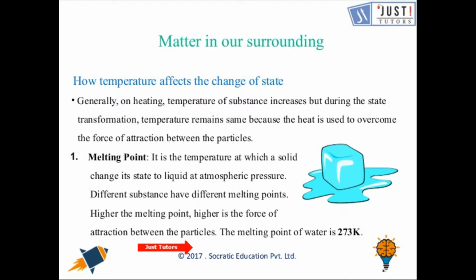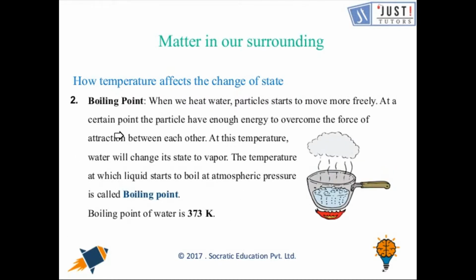Now, boiling point. We all have boiled water. When we give heat to the water, or we put a water kettle on the gas burner, the particles start moving more freely, and a certain point will come when the particles will have enough energy.